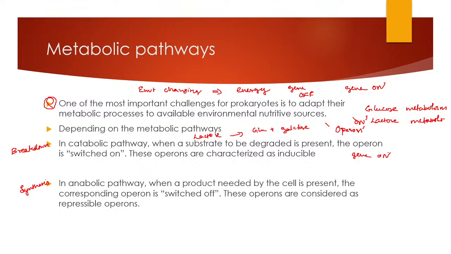In the anabolic pathway, what will be there here? The product is already present in the cell, that is, your glucose is always there. So you need not convert lactose into glucose and galactose by spending lots of energy, so you will make the gene switched off or keep that gene in the off position.